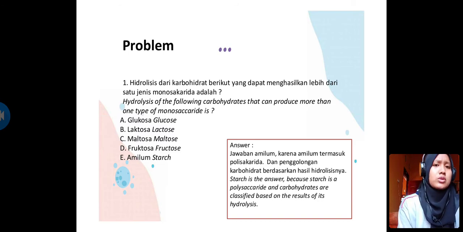So our question is which carbohydrate, when hydrolyzed, can produce more than one type of monosaccharide. The answer may be in the disaccharides and polysaccharides. Thinking again about "more than one type", I think the answer is starch.